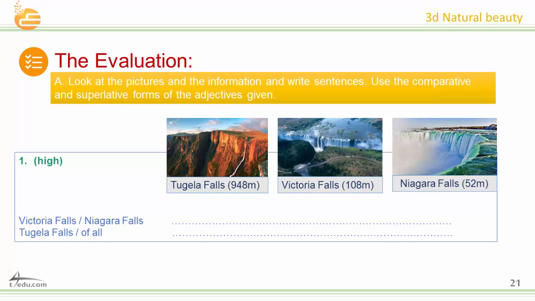Okay, let's check our answers. Victoria Falls is higher than Niagara Falls. Is higher than. Number 2, Tugela Falls is the highest of all. The highest of all.